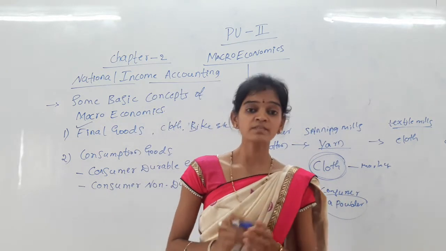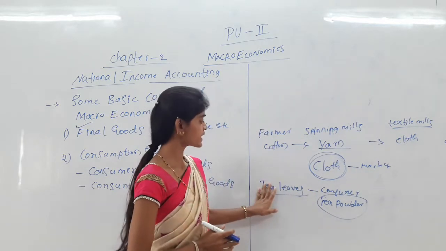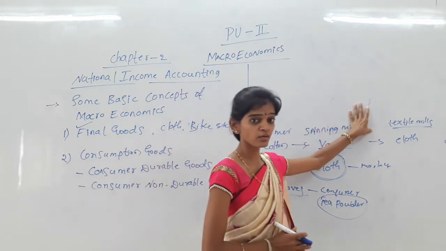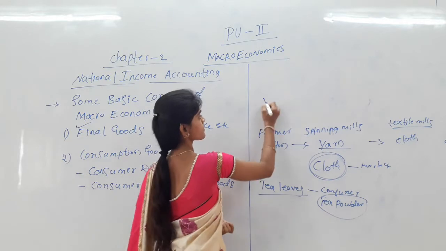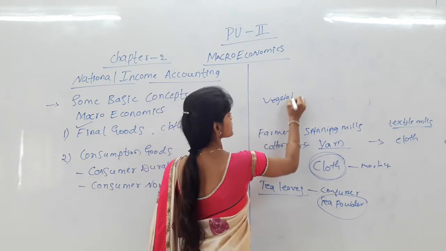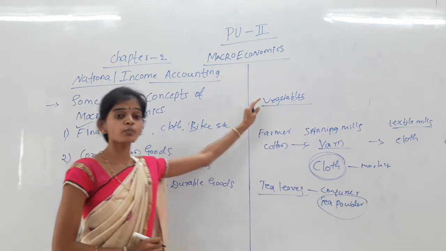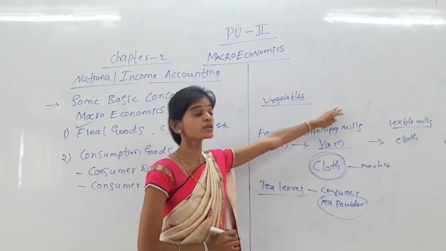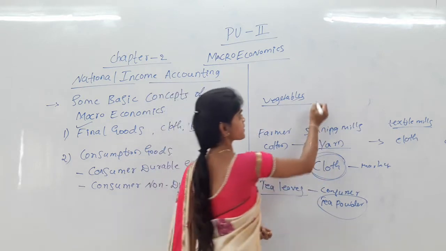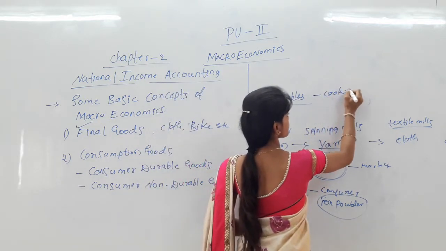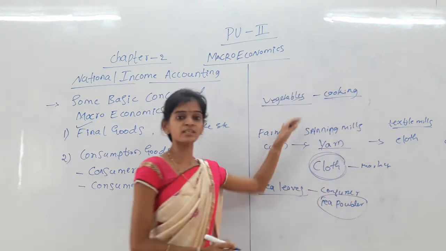Similarly, most of the items in our home, like vegetables. Vegetables are purchased from the market, and it is not possible to consume them directly. They undergo cooking, and after cooking they are directly consumed.